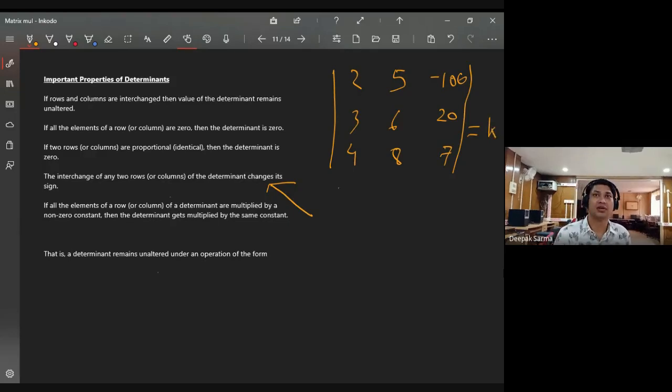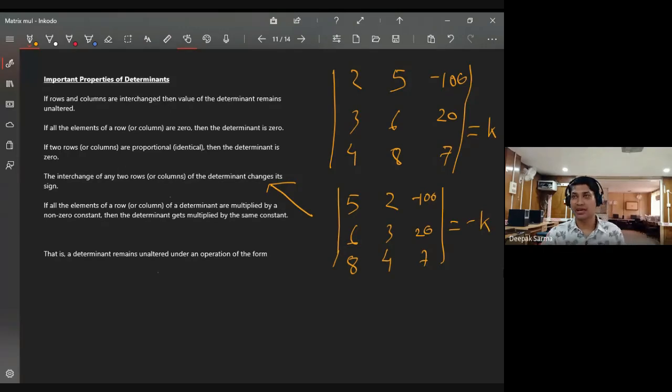Then what the property says: if we interchange two rows or two columns, suppose I interchange the first two columns, making 5, 6, 8 the first column and 2, 3, 4 the second column, and the others the same, then the value is simply the negative of this one. The numerical value will be the same, but the sign will be negative.